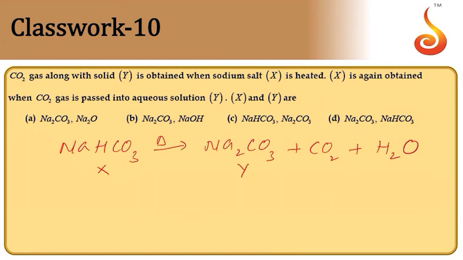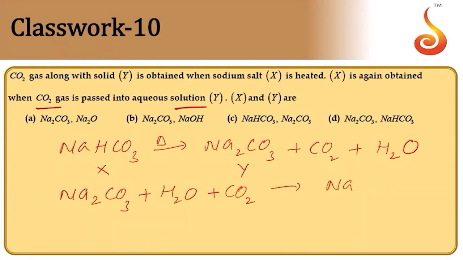So this is the X for us and this compound is Y. And X is again obtained when carbon dioxide gas is passed into an aqueous solution of Y. So when you take a solution of sodium carbonate plus water and pass carbon dioxide gas through it, you are going to get sodium bicarbonate, NaHCO3.